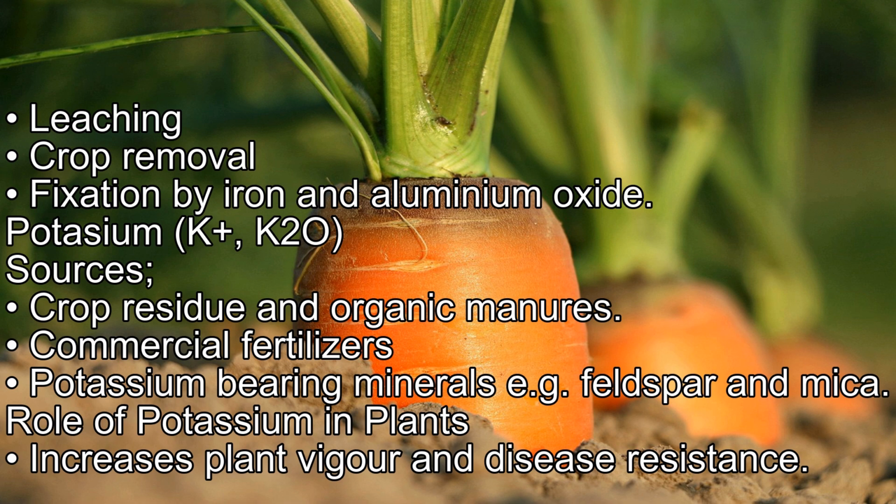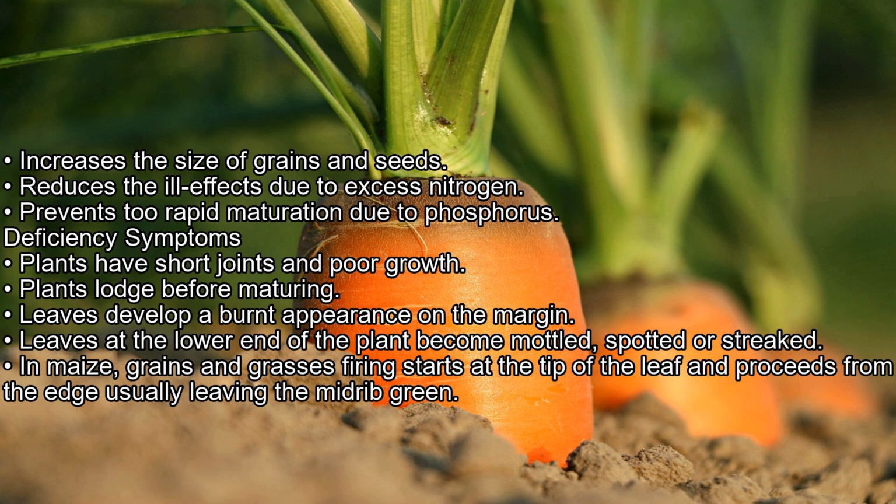Sources: crop residue and organic manures, commercial fertilizers, potassium-bearing minerals, e.g. feldspar and mica. Role of potassium in plants: increases plant vigor and disease resistance, increases the size of grains and seeds, reduces the ill effects due to excess nitrogen, prevents too rapid maturation due to phosphorus.